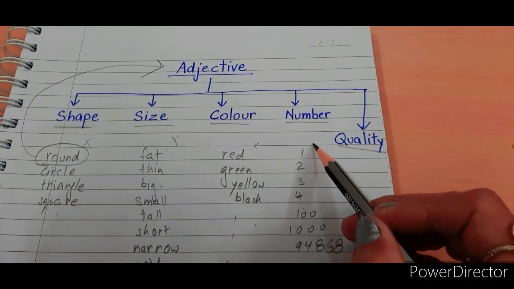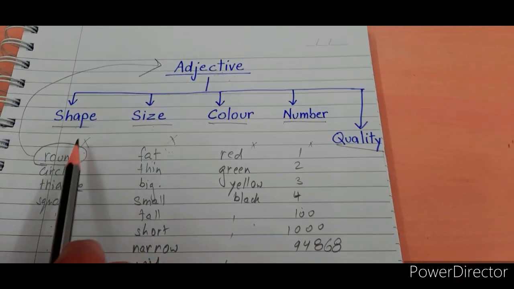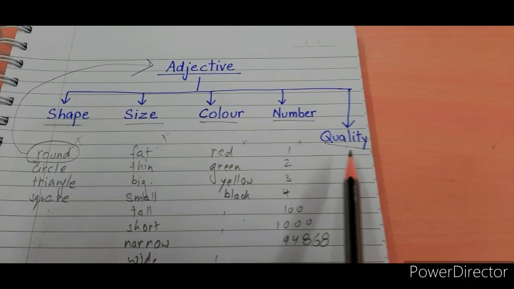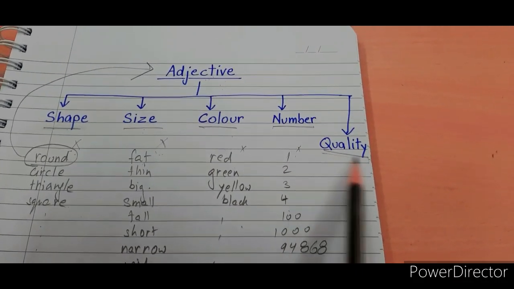And suppose if it's not a number also, if it is not a shape, not a size, not a color, not a number, then you need to see, is it a quality?